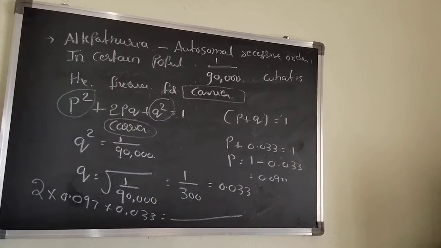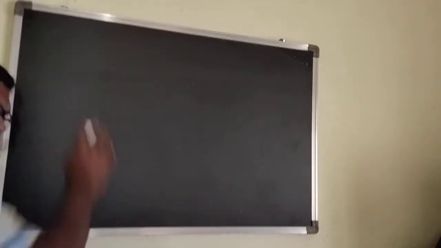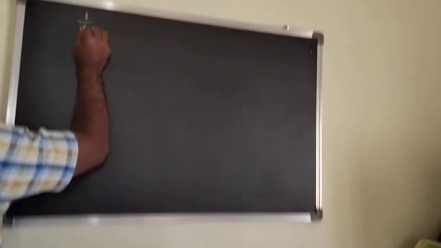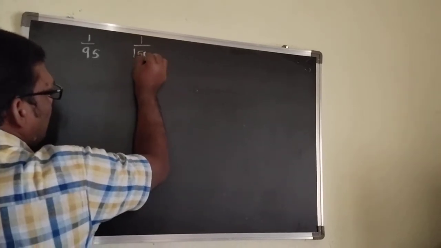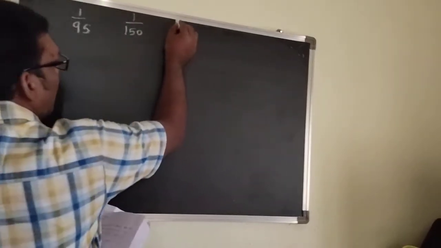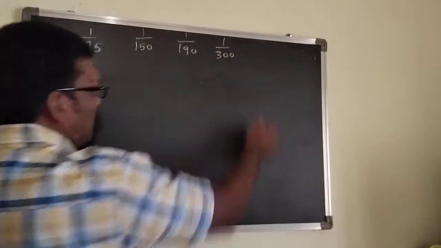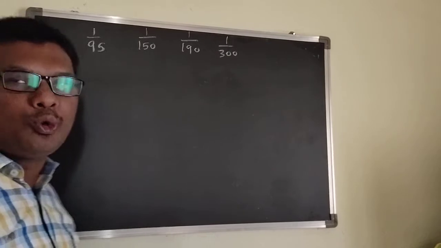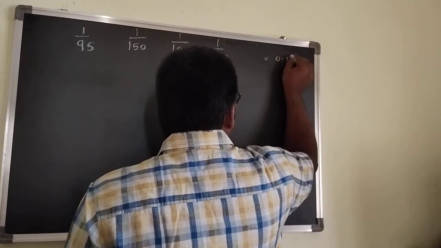Now another problem. Here for alkaptonuria they gave the options 1 by 95, 1 by 150, 1 by 190, 1 by 300. But after calculation of 2pq, you can get approximately 0.066.